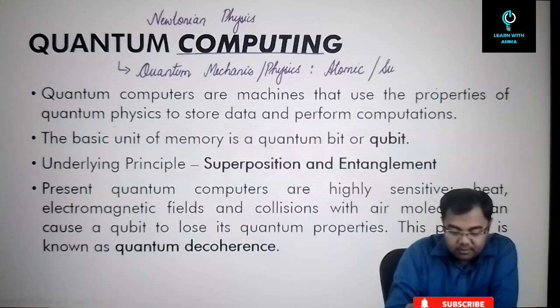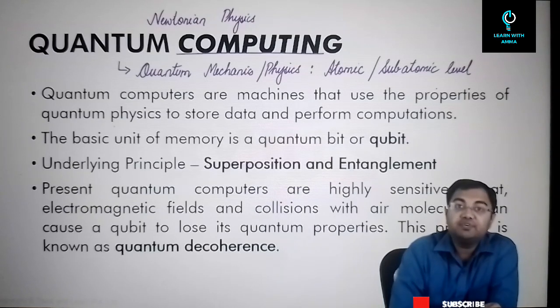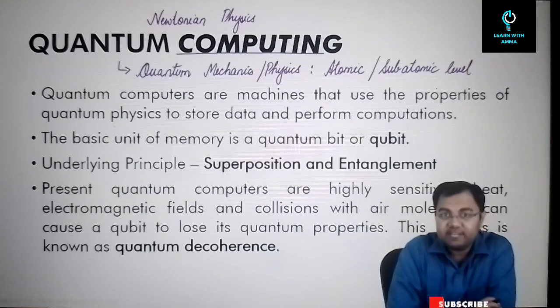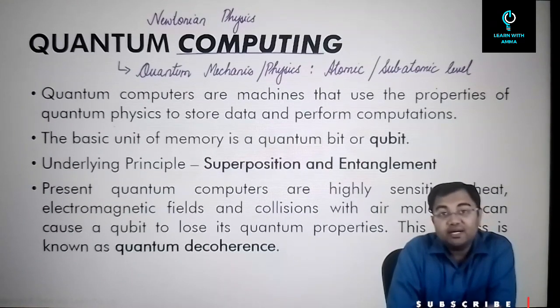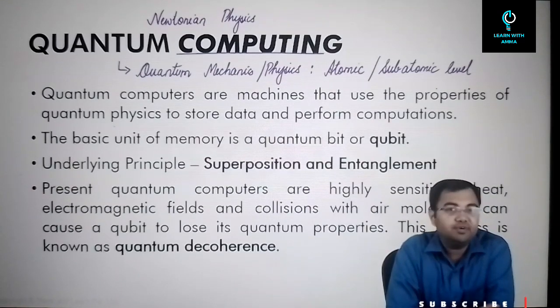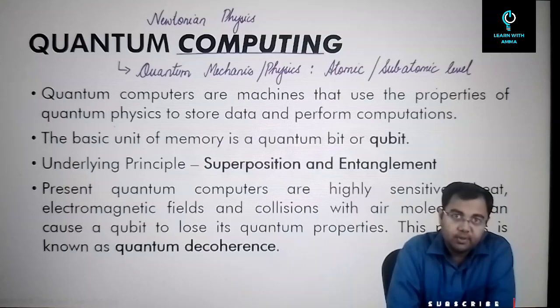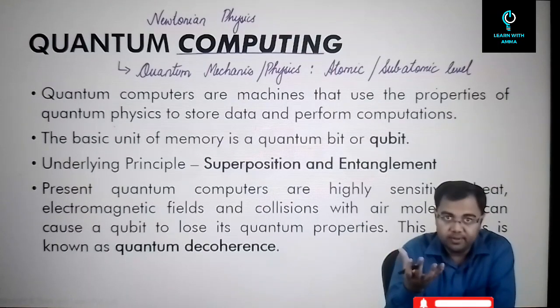Atomic, or you can say subatomic level. So the kind of physics that works at atomic or subatomic level is called quantum physics. Now the rules and laws of quantum physics are very different from what we see on ground or what we see at a macro level.